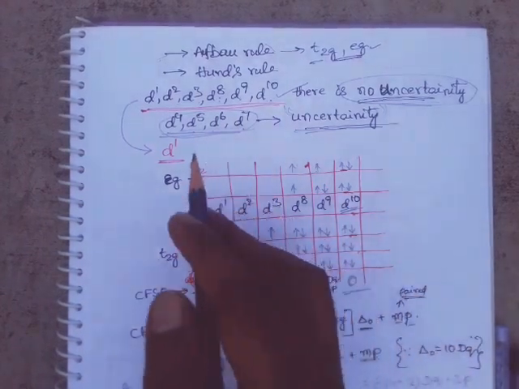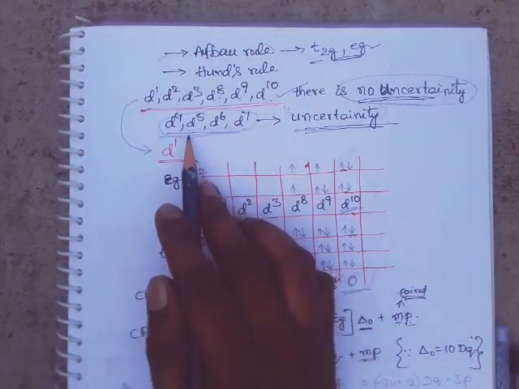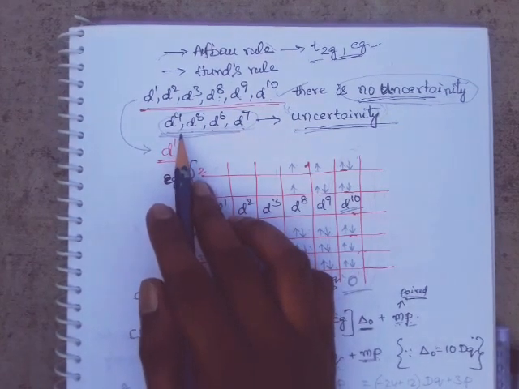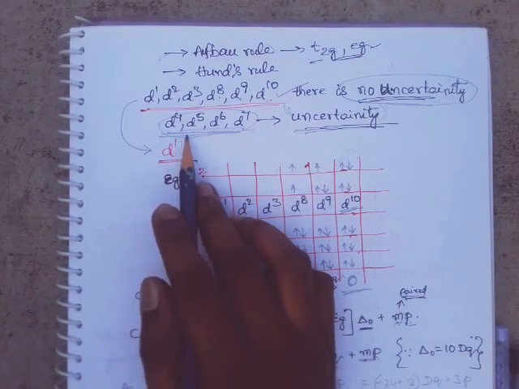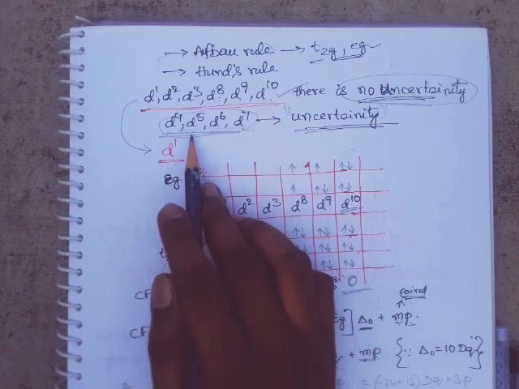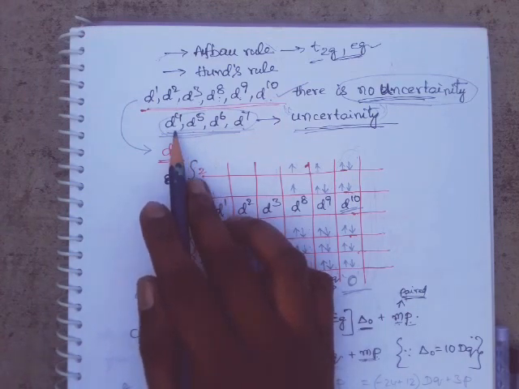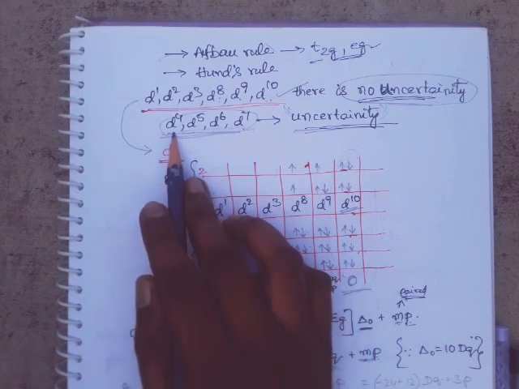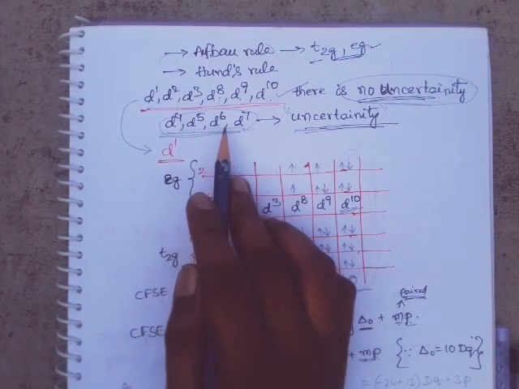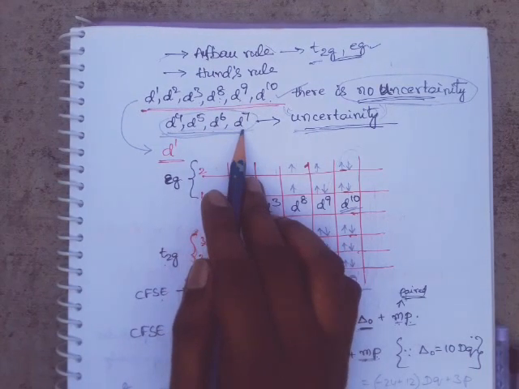In this video, we are going to discuss the crystal field stabilization energy of octahedral complexes with the electron configurations d4, d5, d6, d7. Why?